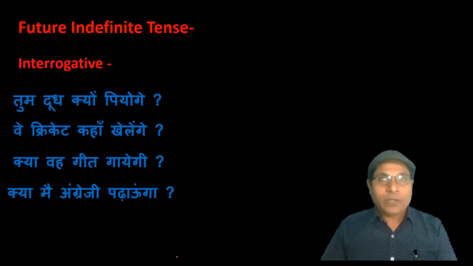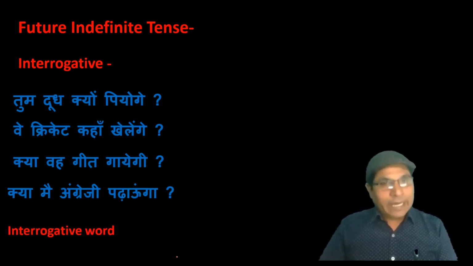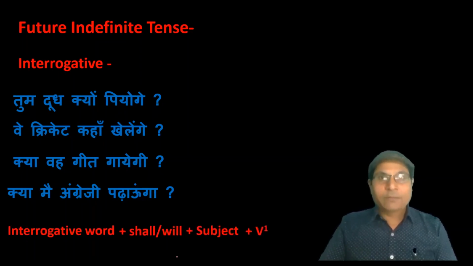in which interrogative word like what, when, why, where are given in the middle of the sentence, which cannot be answered in the form of yes or no. The first two sentences come within this type of interrogative sentence. To translate such type of sentence, we start with interrogative word, then shall and will as a helping verb, then subject, then first form of the verb, then object, and at last you have to use mark of interrogation.